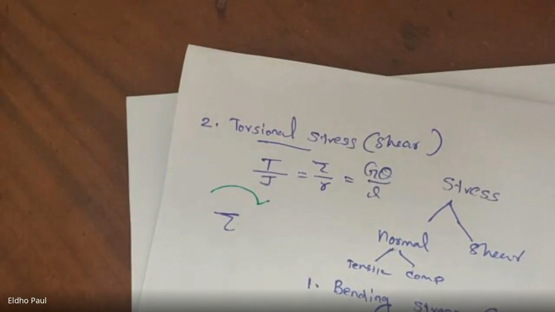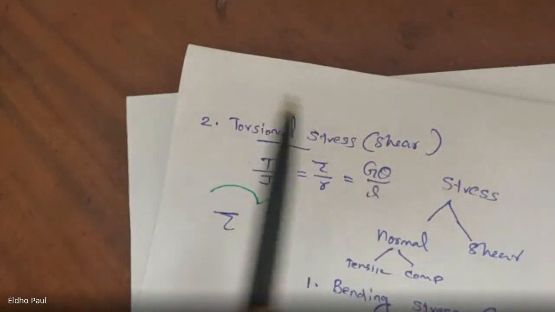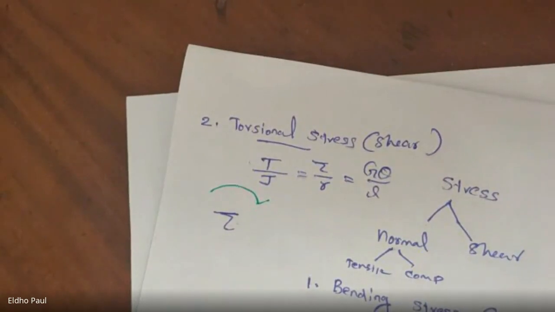So these are the different types of stress. We will study torsional stress, and design a body subjected to twisting, in your fourth module, where we use these equations. So you have to remember this: torsional stress is a shear stress.